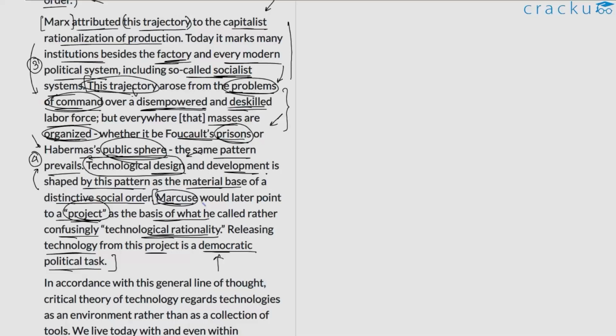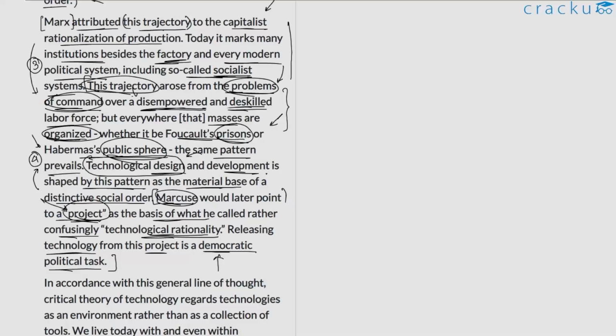So in a way, he's trying to reiterate this point that the society in which any kind of technology emerged was responsible for imprinting certain values that are present in that society on that technology. So this is what Marcuse meant. He referred to this shaping of technology by particular social values and interests as projects. And this term, technological rationality, is used to describe the way in which technology is often used to rationalize or justify certain political or social arrangements. So this is what he meant by technological rationality.